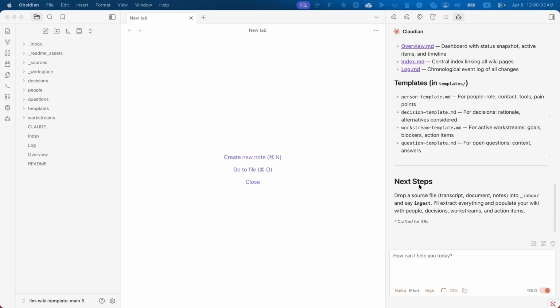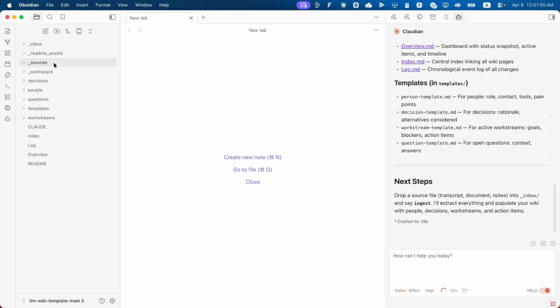Okay, it's done. So the next step is to drop your files into the Inbox folder. The most important folder here is Inbox. You drop transcripts, notes, documents, Slack threads, whatever you want into Inbox as text files. It's the only folder that you need to add files to for this knowledge base.